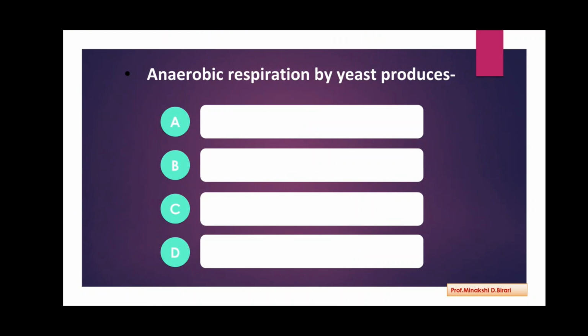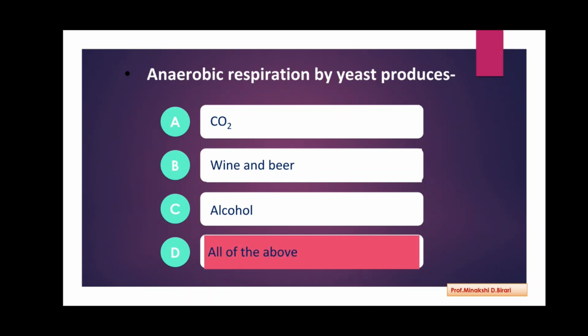Next question. Anaerobic respiration by yeast produces CO2, wine and beer, alcohol, all of the above. So the answer is all of the above. Anaerobic respiration means respiration which occurs in absence of oxygen, and in the presence of yeast that produces carbon dioxide, wine and beer, and also the product alcohol. So all the options are correct. All the products will be formed. So the answer D is correct.